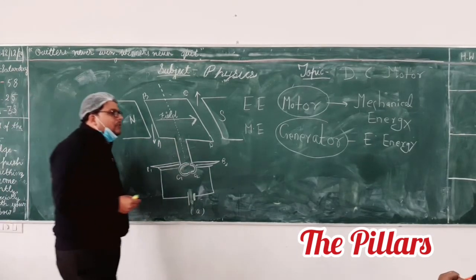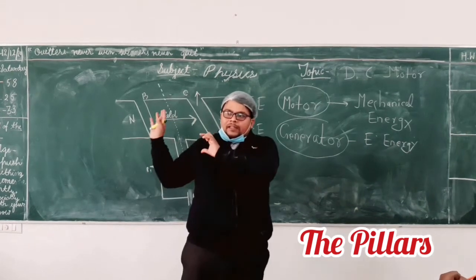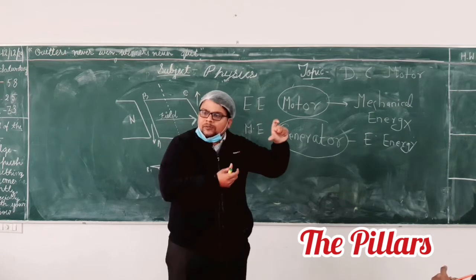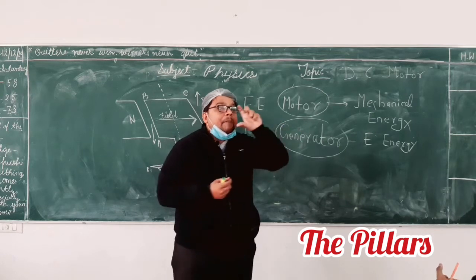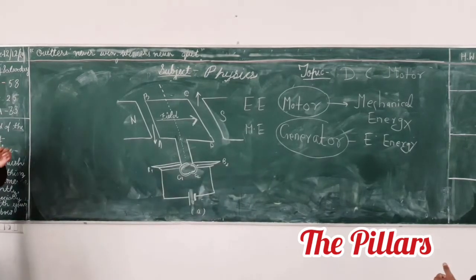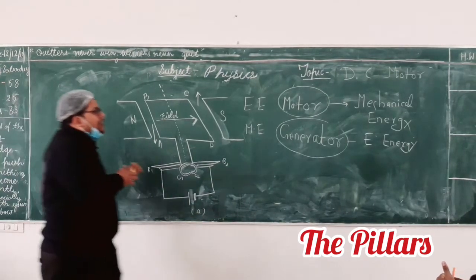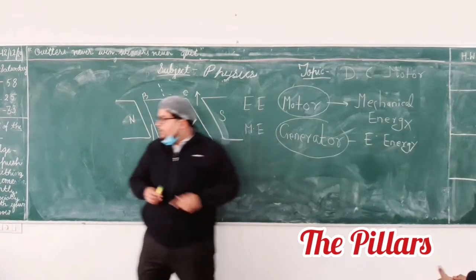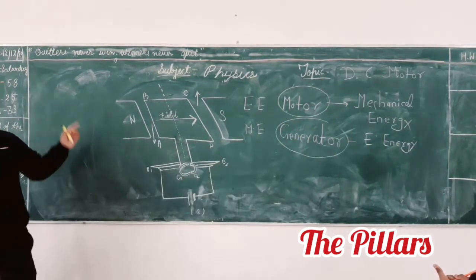DC motors are generally used in soft toys, meaning small toys, where we are using a battery as a source. Battery gives direct current. So this has wide application. This particular section has been removed from the syllabus, so we will not study that. If we get the time, we can have a glimpse of it.